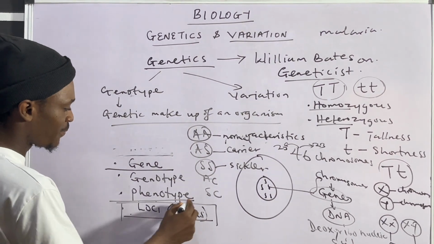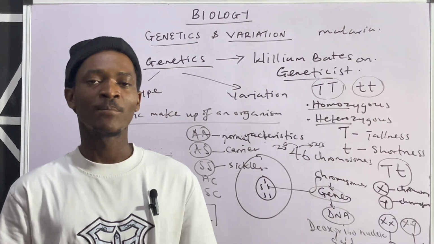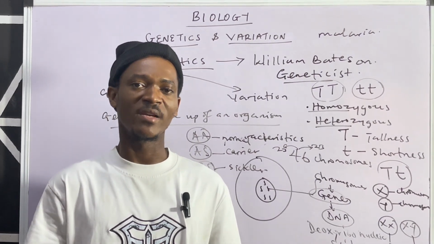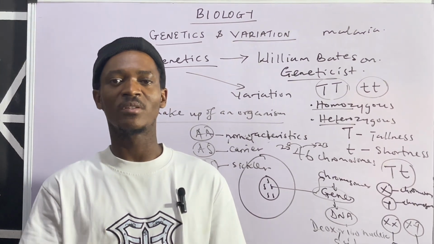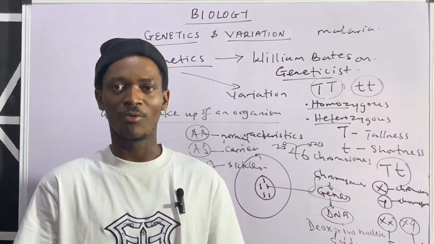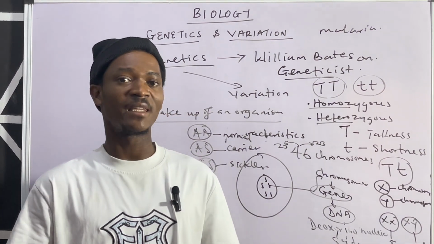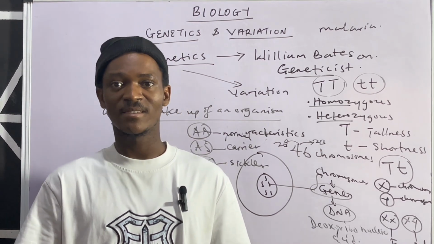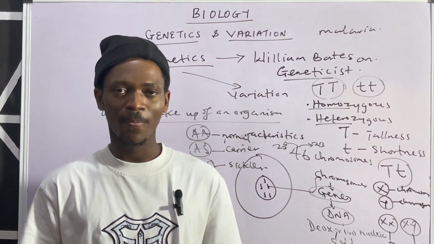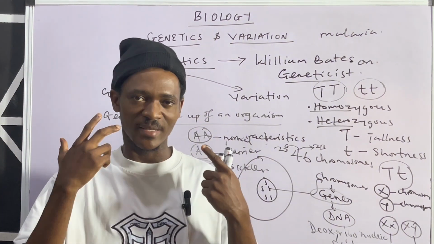Then for phenotype, phenotype and genotype shouldn't be mistaken for one another. Phenotype refers to the physical appearance or attribute of an organism. Like, what can you see physically about this organism? Of course, it can refer to color. You know there are some persons that are dark complexioned, while there are some persons that are light complexioned. Then, as well as height, some are short, some are tall. In terms of size, some are fat, some are slim. So those are things that you can see.